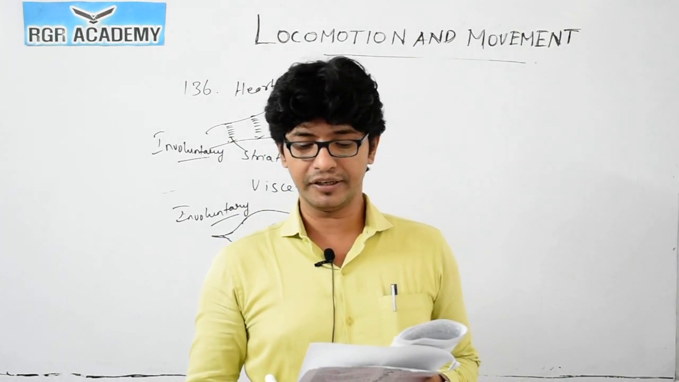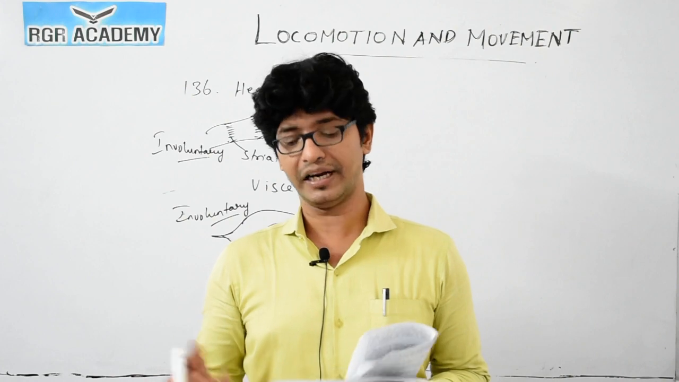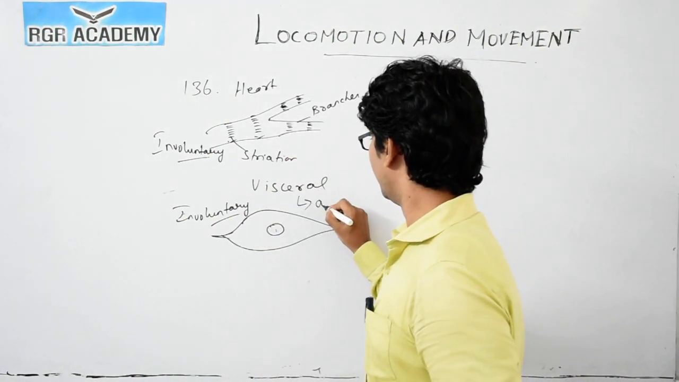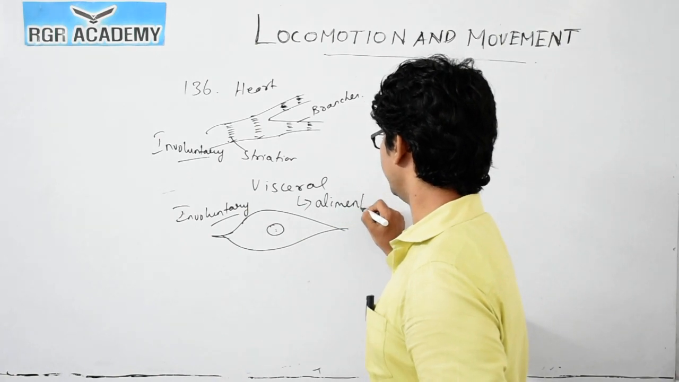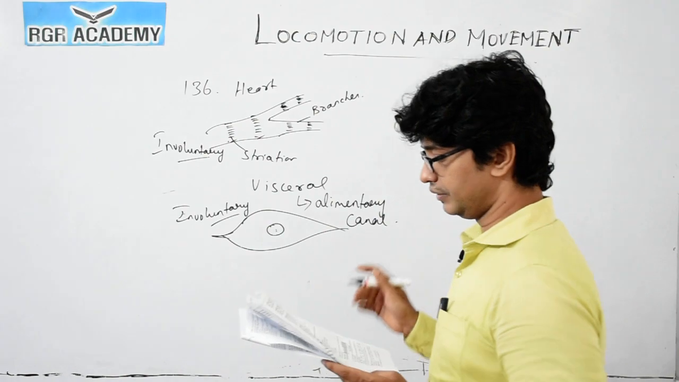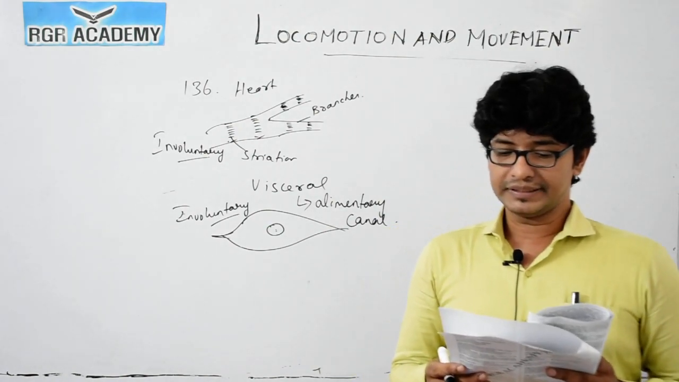139. The type of muscle fiber present in the wall of the alimentary canal. I told you, the alimentary canal is among the visceral organs. The alimentary canal is a smooth muscle. So option 1, the smooth muscle fiber.